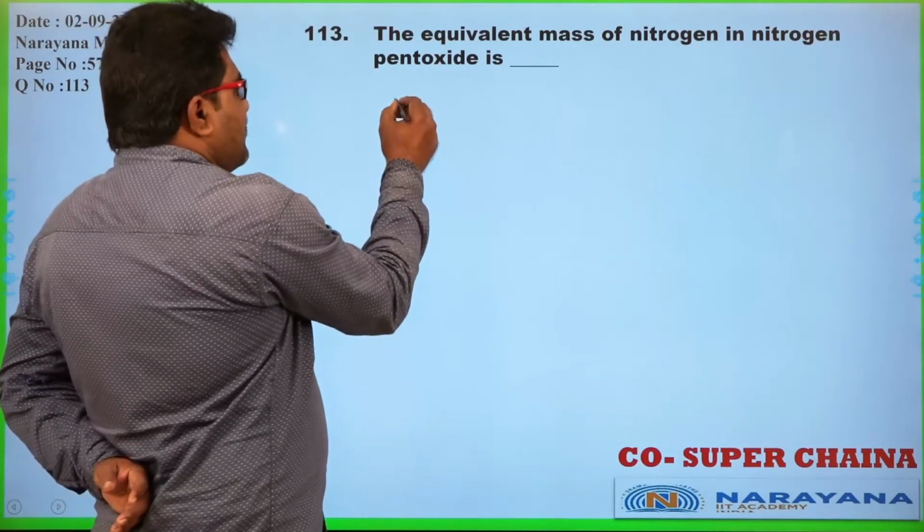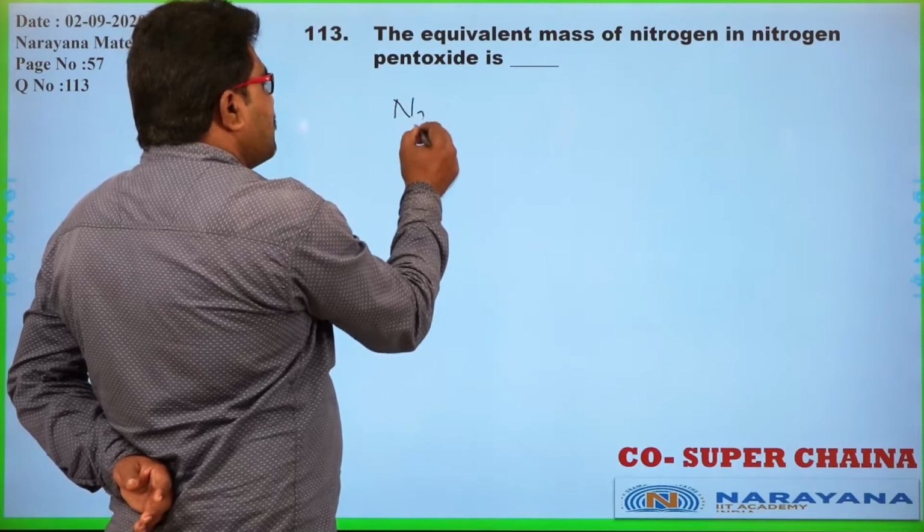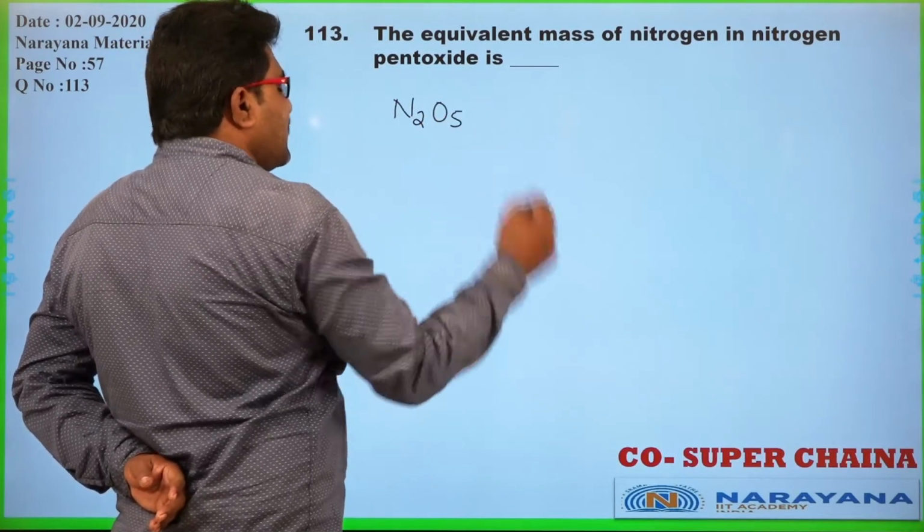What is nitrogen pentoxide here? It is N2O5. Okay.